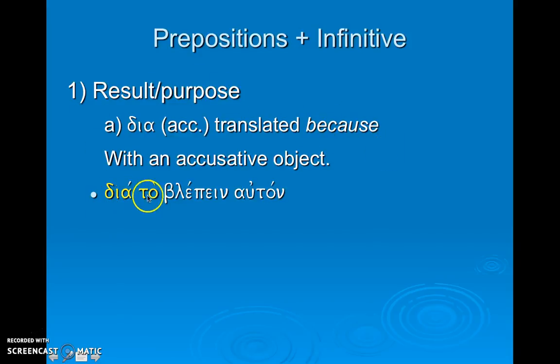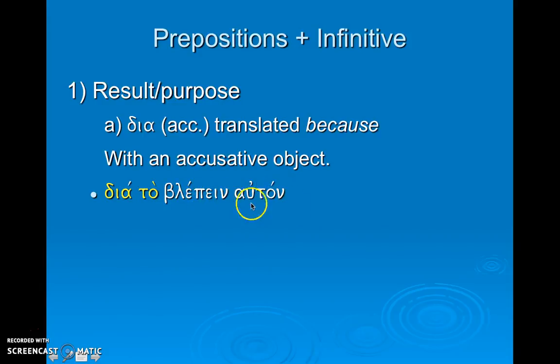So here we have dia, the article plus the infinitive, and then here we have this accusative just lingering here. And so dia to blepein, because to see, right? Or we don't have to add the "to" because we're adding "because" of the preposition. Because, but we need an object, right?